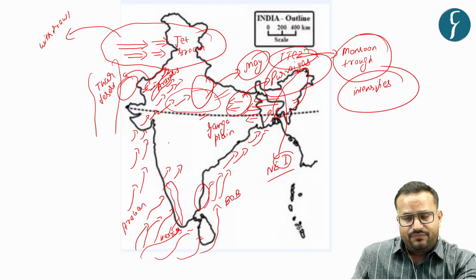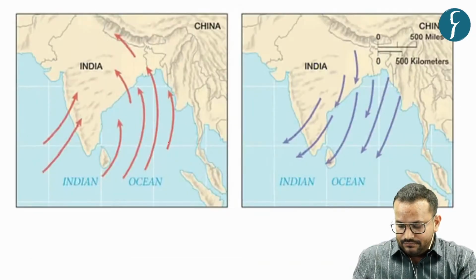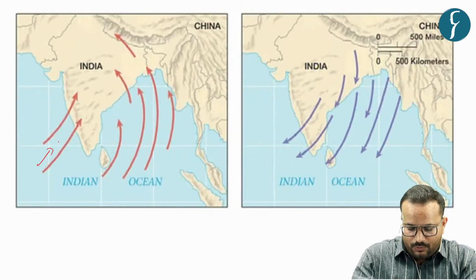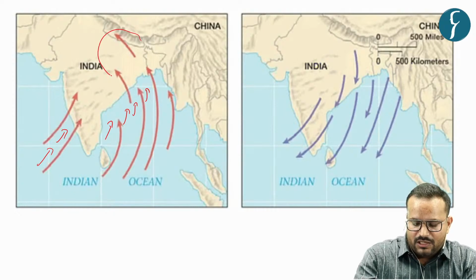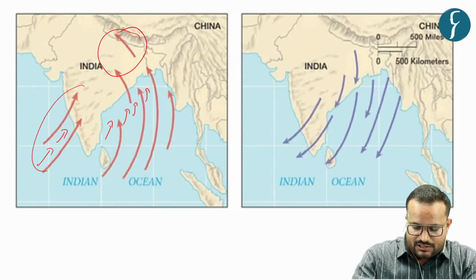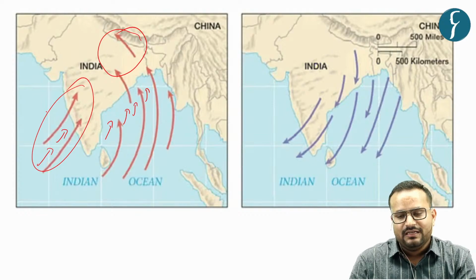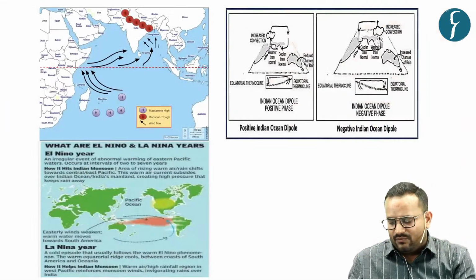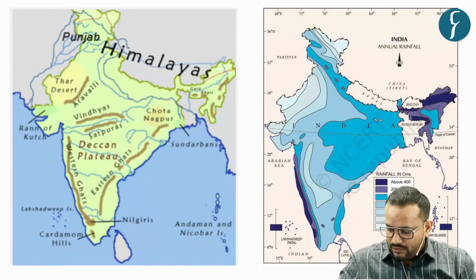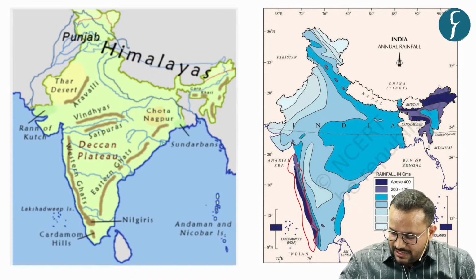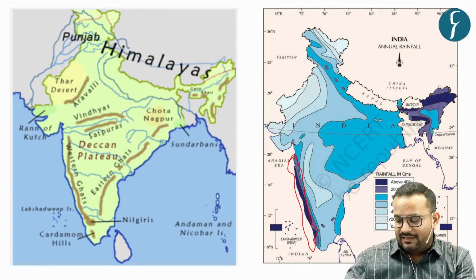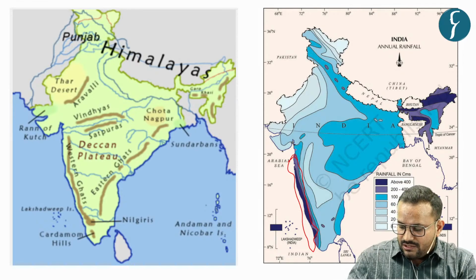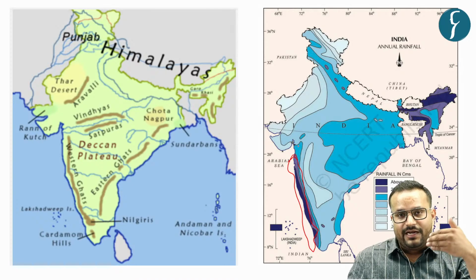And that is why if you see this aspect, this is the shape of the southwestern monsoon winds, and you can see it is blowing parallel to this, and it is entering India as a Bay of Bengal branch here and causing rainfall, and southwest monsoon winds here. Then you see the rainfall pattern. If you see, you will observe that on this coast there is a dark blue line. Why? Because this is the first place where the monsoon winds hit, and that is why there is a heavy amount of rainfall. But there is what? The Western Ghats situated here, and you have orographic rainfall.